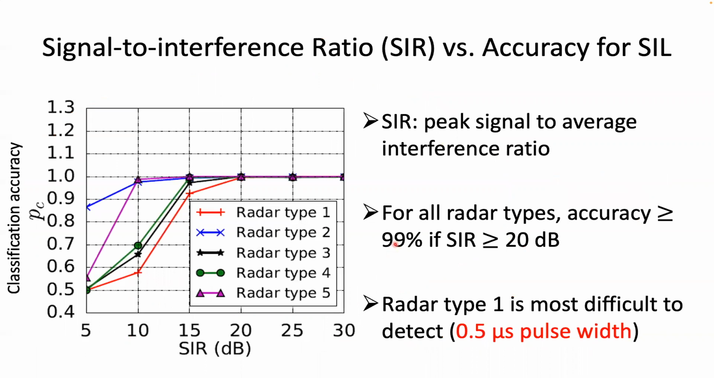First, we evaluate SIL for different values of signal to interference ratio and for all 5 radar types. Here, SIR is an abbreviation of peak signal to average interference ratio. We have the SIR values on the x-axis and the classification accuracy on the y-axis. We observe that the classification accuracy is above 99% for all 5 radar types when SIR is above 20 dB. For SIR values below 20 dB, the accuracy for radar type 1 is affected most. This happens because radar type 1 is the most difficult one to detect, with a pulse width as small as 0.5 microseconds.